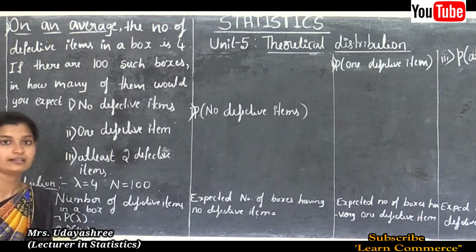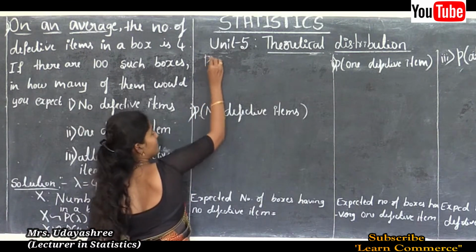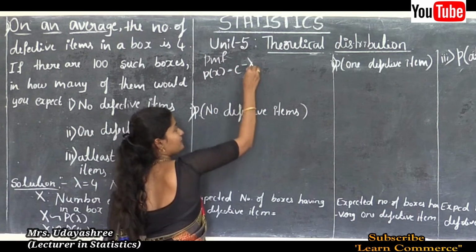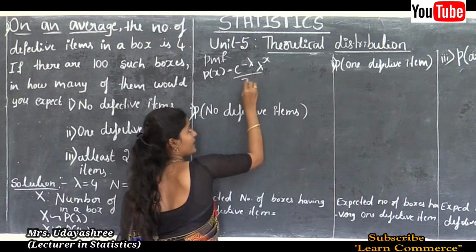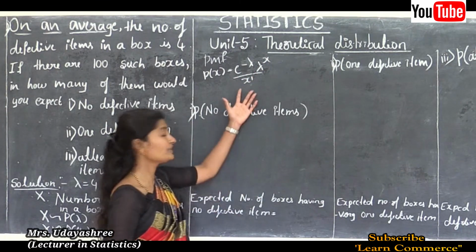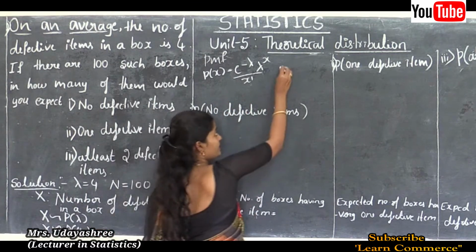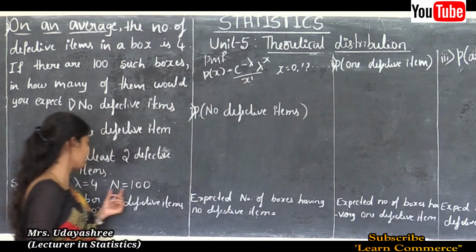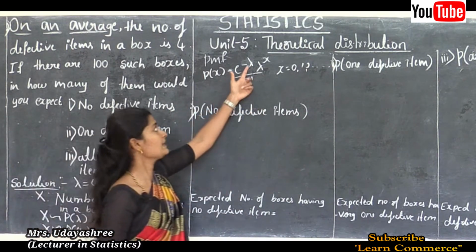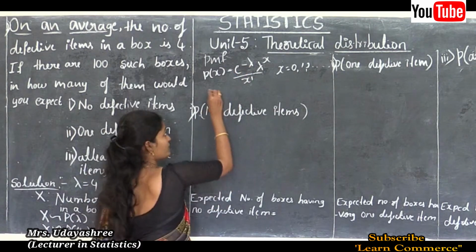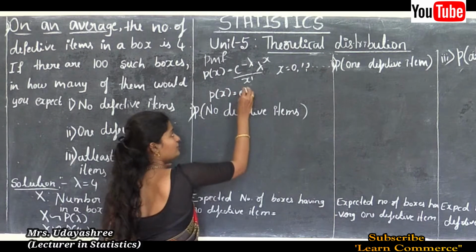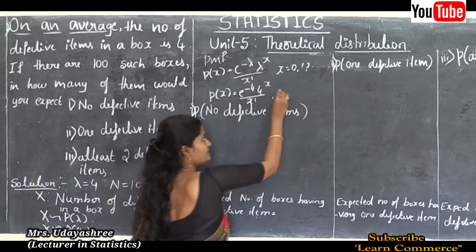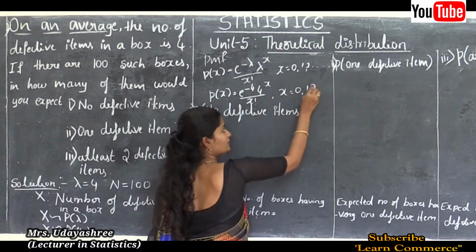Next I will write the probability mass function, that is PMF. P of X is equal to e to the power minus lambda, lambda to the power x divided by x factorial. Here we don't know the range of the probability distribution, so we can write x is 0, 1, 2, and so on. We know the value of lambda, that is 4, so in the place of lambda I will substitute the value 4. That is P of x is equal to e to the power minus 4, 4 to the power x divided by x factorial, with x ranging 0, 1, 2, and so on.